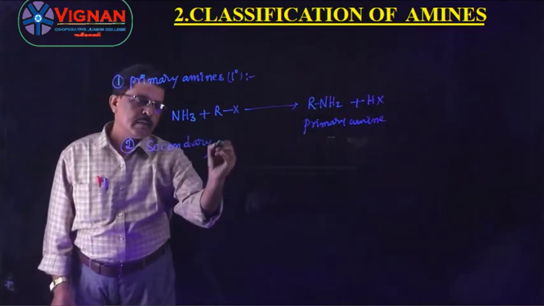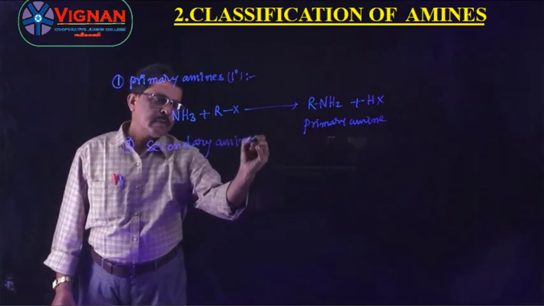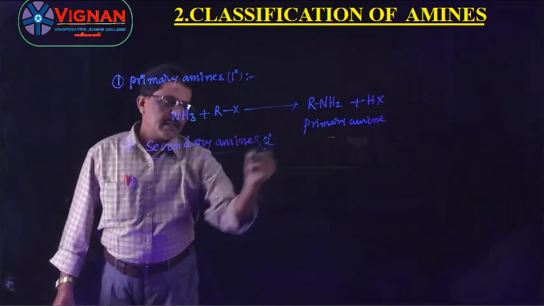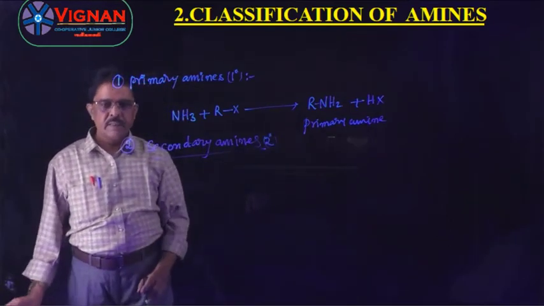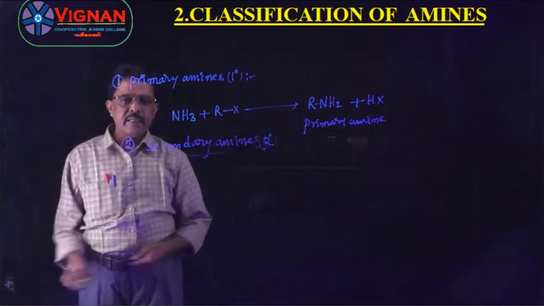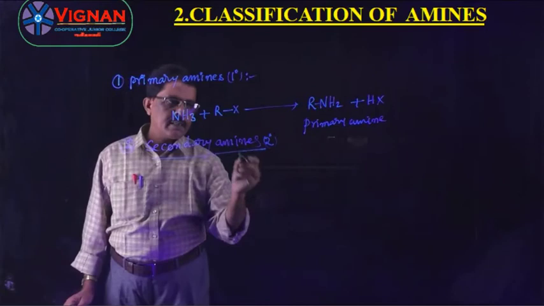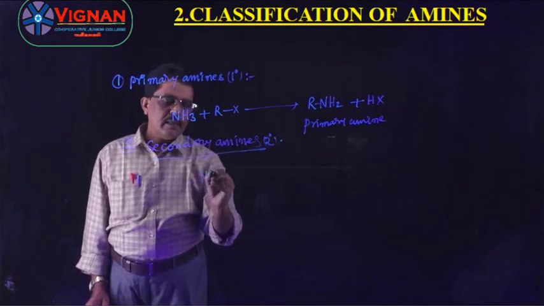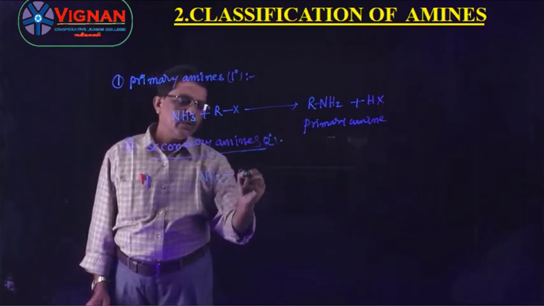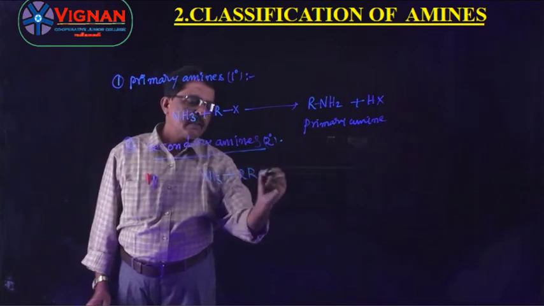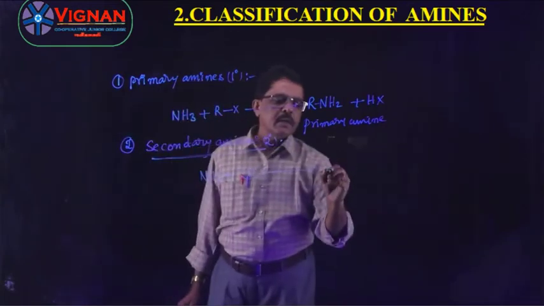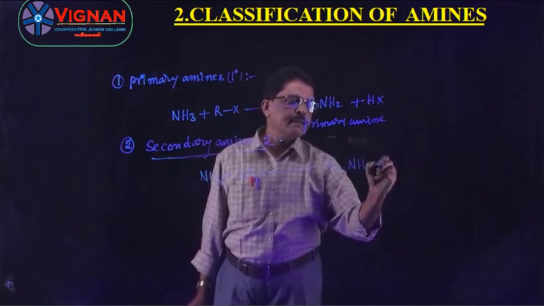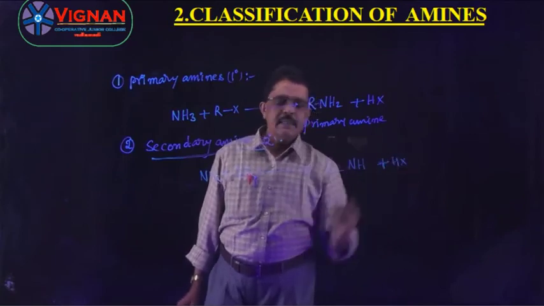Secondary amines are the 2 degree amines. NH3 plus 2 RX gives rise to R2NH, this is the secondary amine, plus HX.